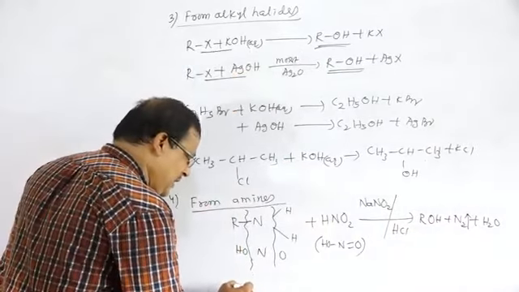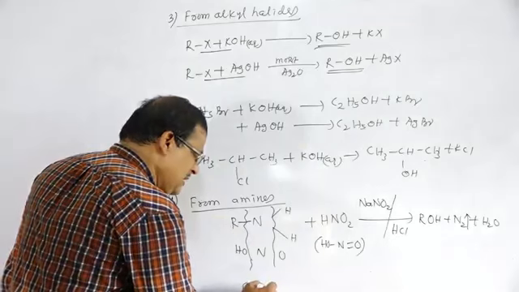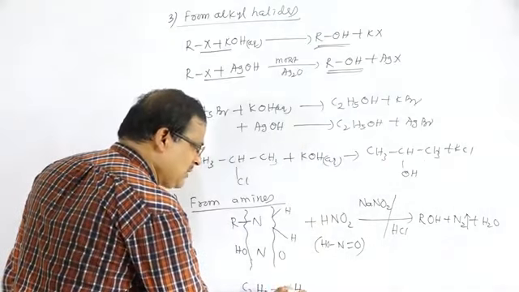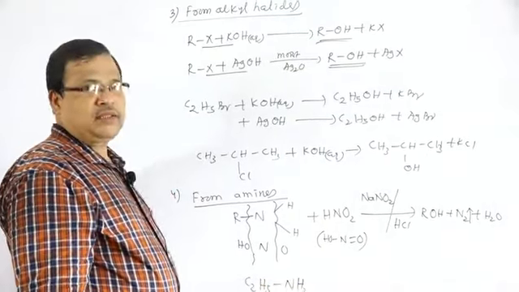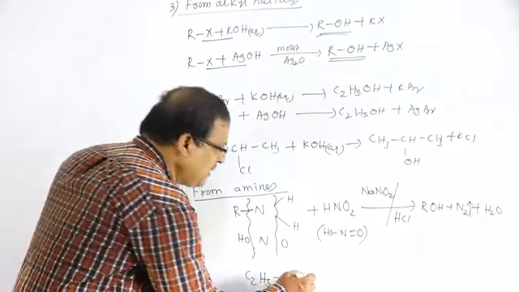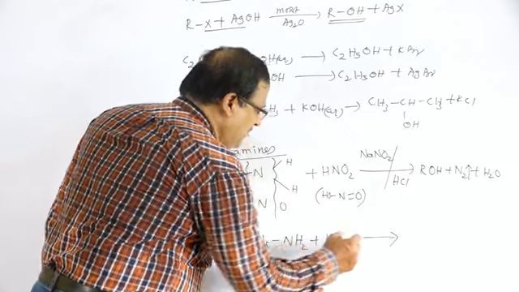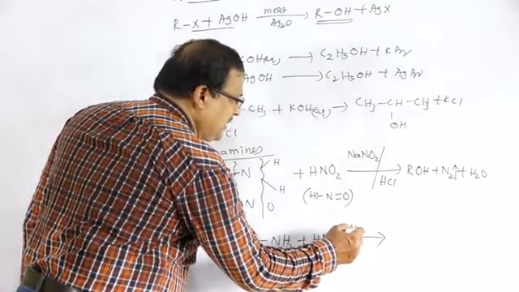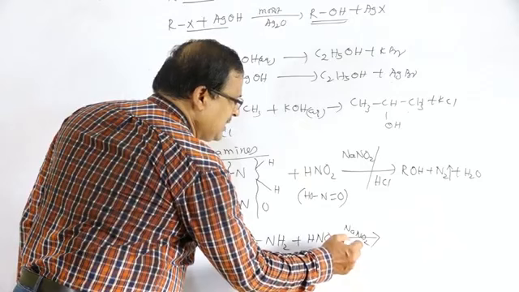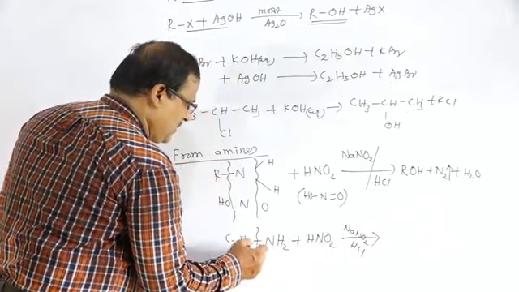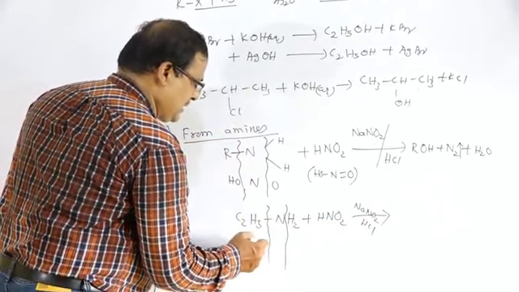For example, if we take C2H5NH2, that is ethylamine, treated with nitrous acid HNO2, there is the formation of HNO2 from NaNO2 and HCl. So this bond will break, that is HONO.